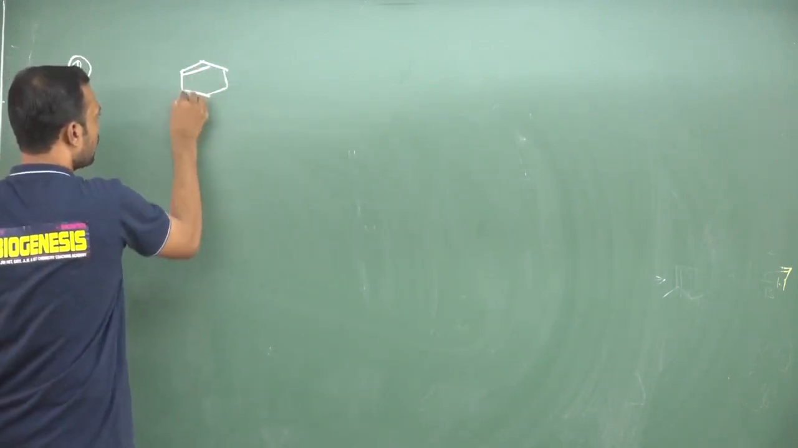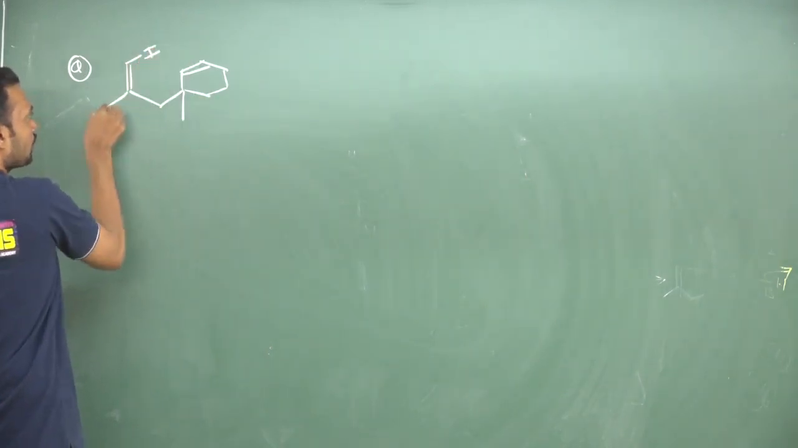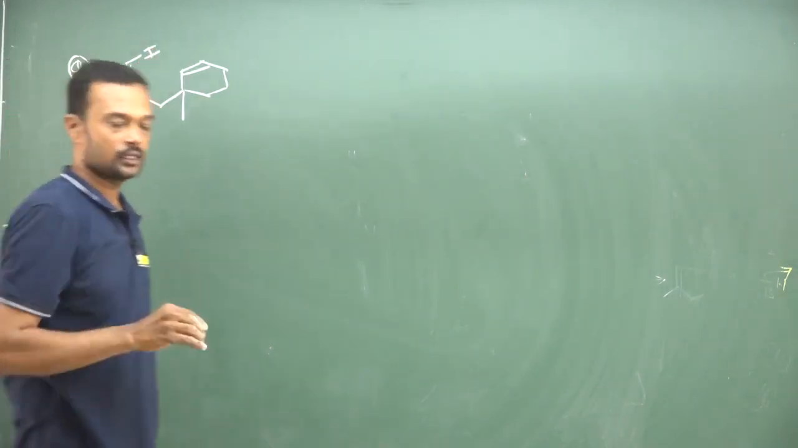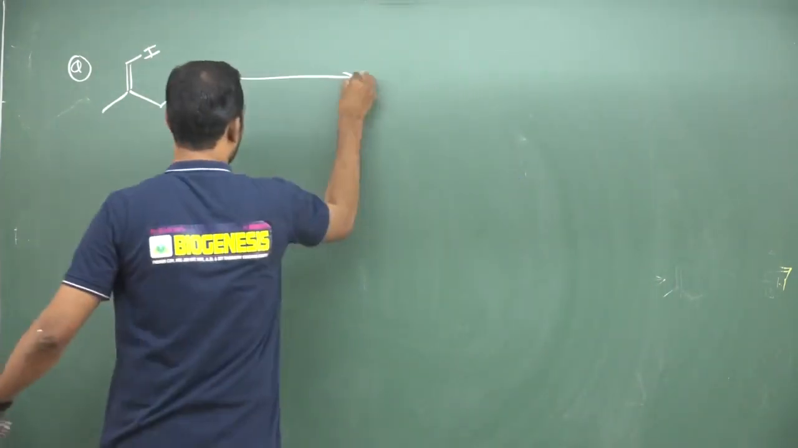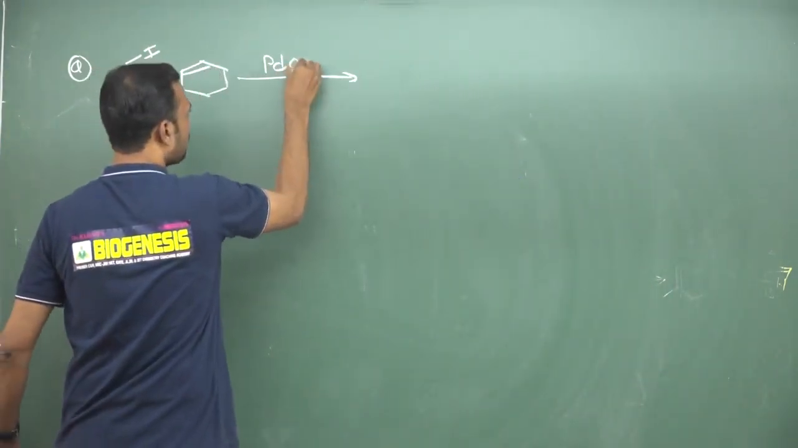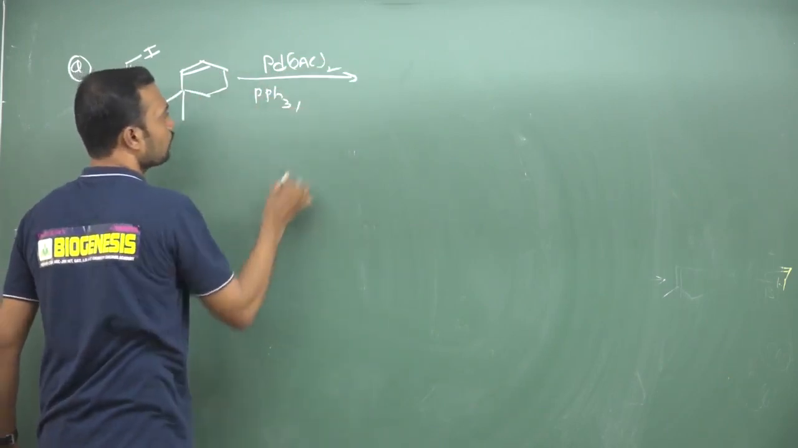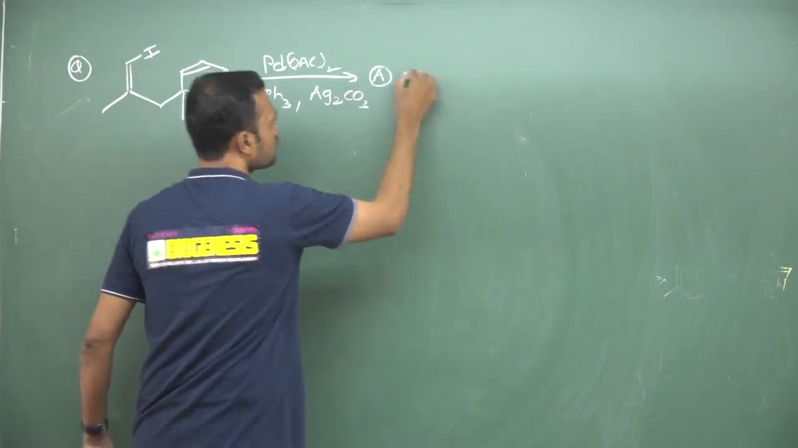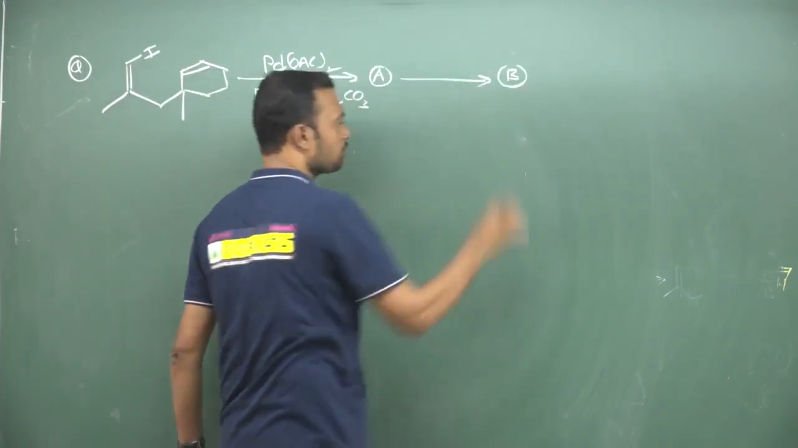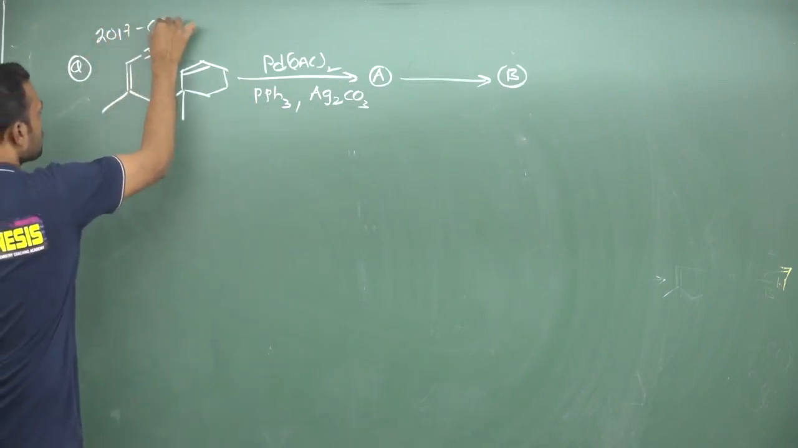You just identify. Here they have given methyl and here there is a double bond. This is iodine and this is methyl. So what do they ask? They ask what is the intermediate A. And they have given palladium diacetate, then followed by triphenylphosphine. It is simply carried out in the presence of silver carbonate. So what is intermediate A and what is your product B in this reaction? This was asked in the 2017 CSIR examination.